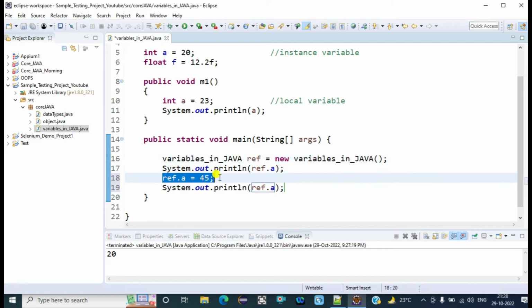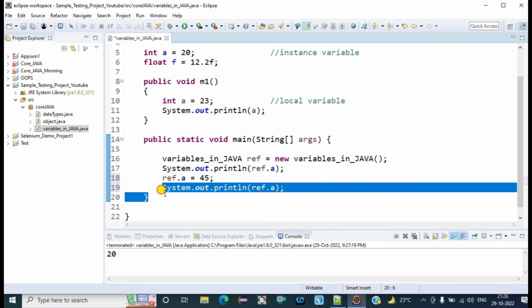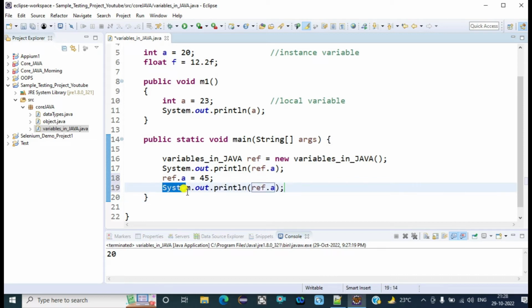So after this statement, from the next line, we will get the updated value of a, which is 45. In the first line it will display 20, because the initial value was 20, and in the next line it will display 45.